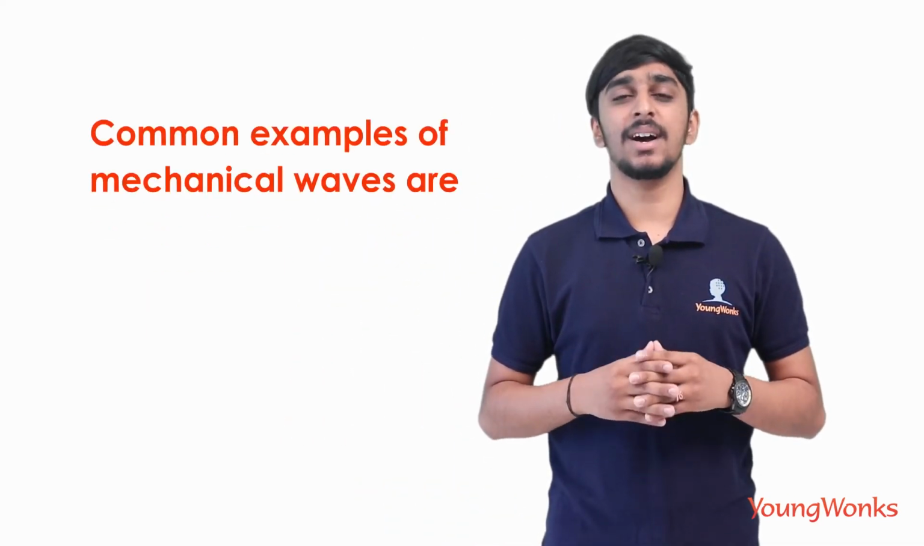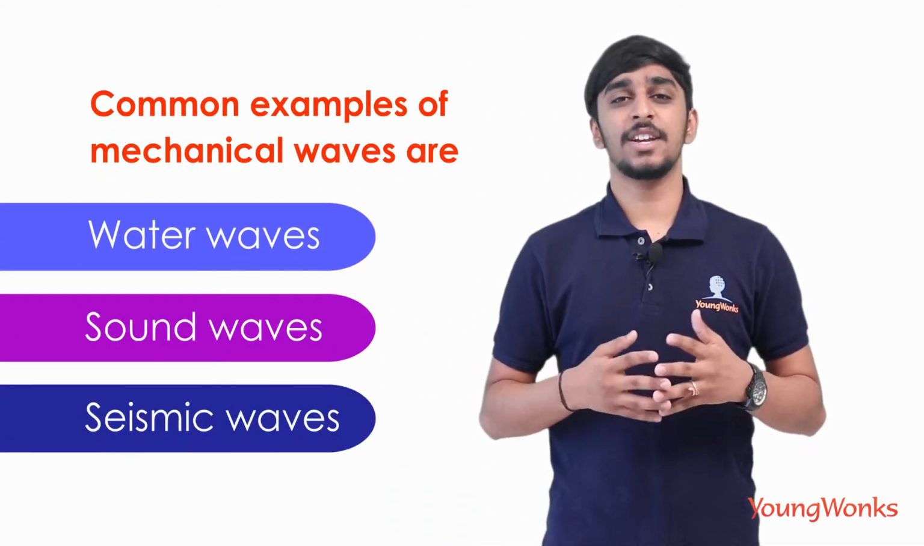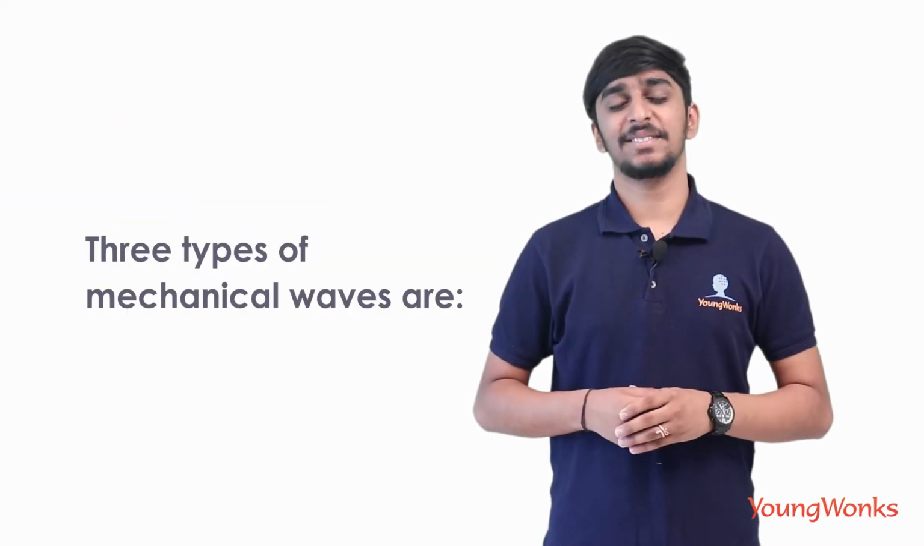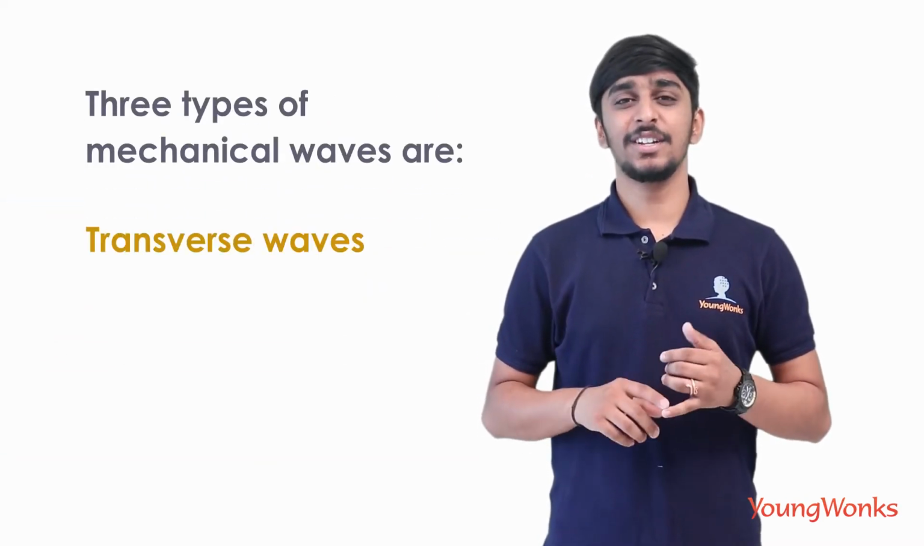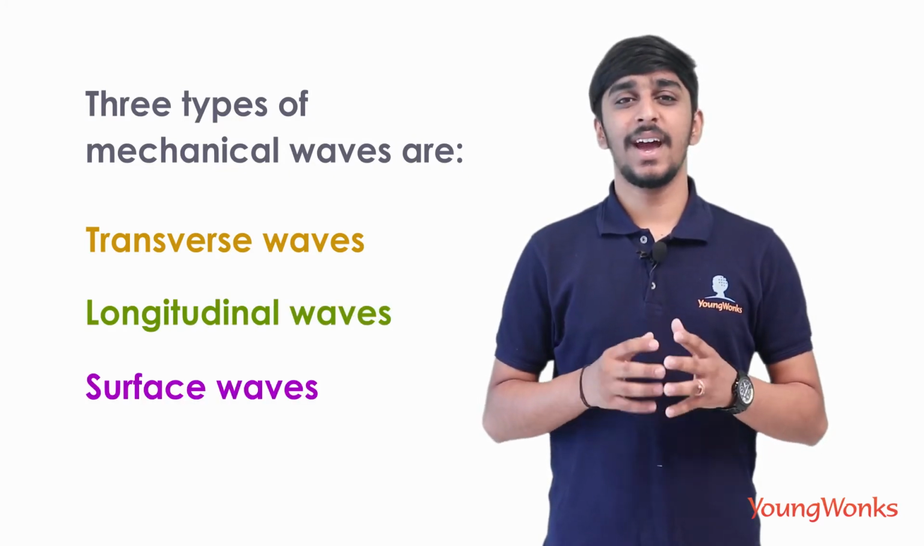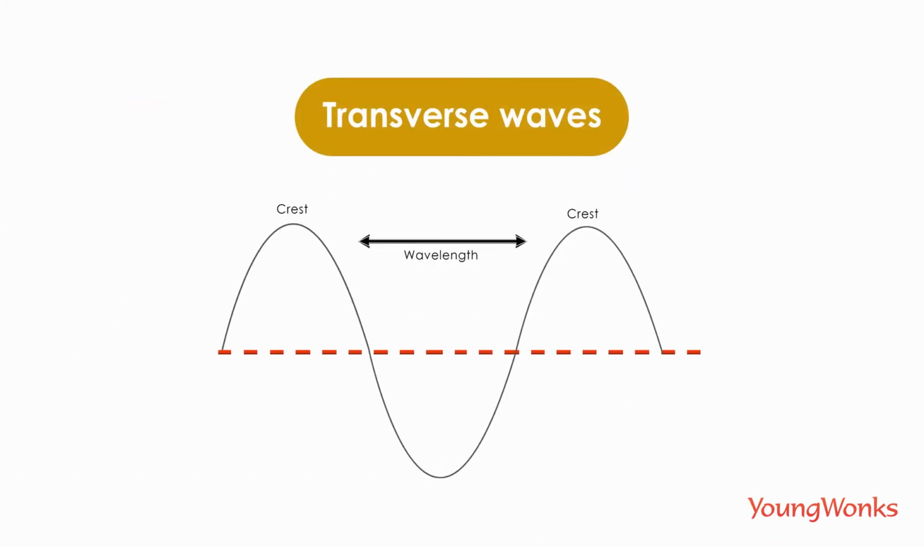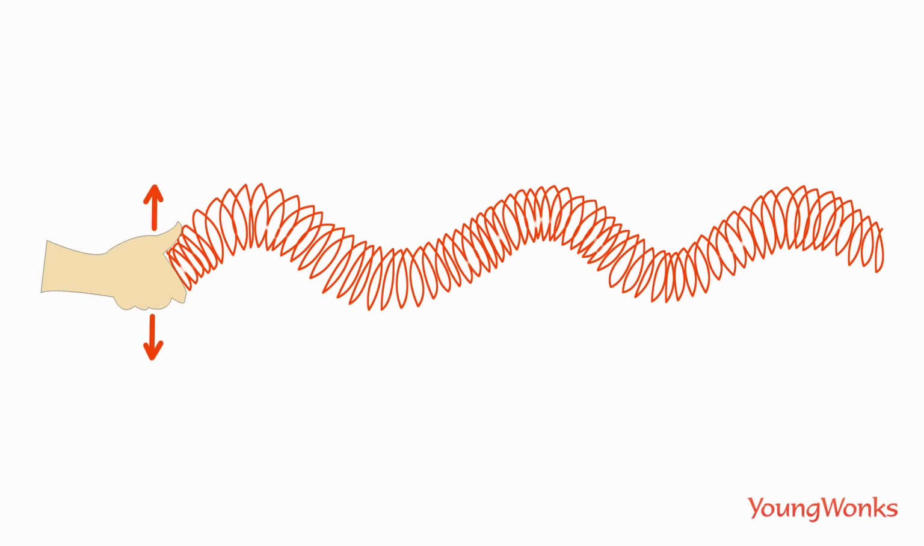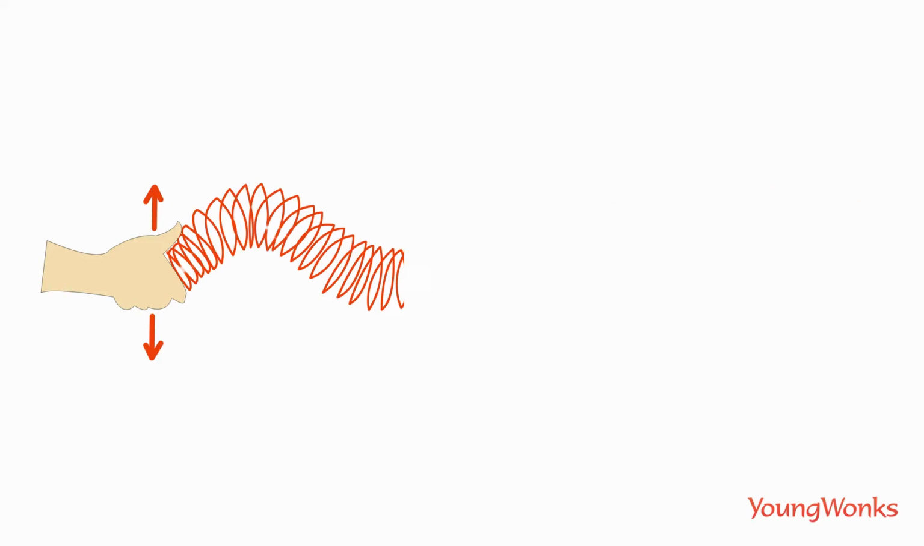As mentioned earlier, common examples of mechanical waves are water waves, sound waves and seismic waves. There are three types of mechanical waves: transverse waves, longitudinal waves and surface waves. Transverse waves are mechanical waves where particles of the medium vibrate about their mean position perpendicular to the direction of the motion of the waves. For instance, when one end of the slinky is fixed and you move the other end to the left and right of the slinky instead of to and fro.